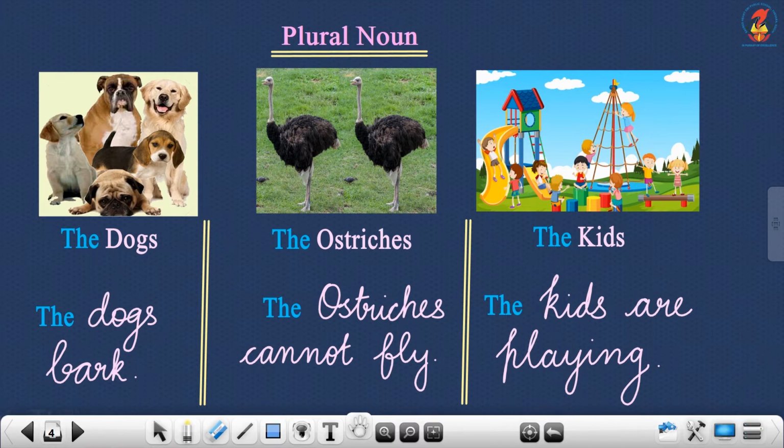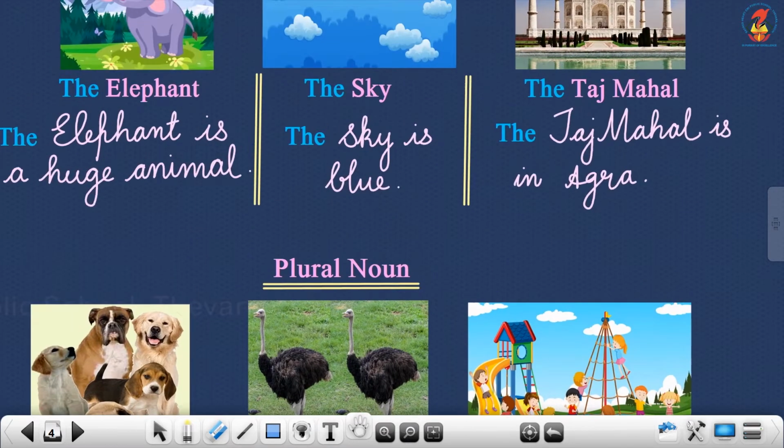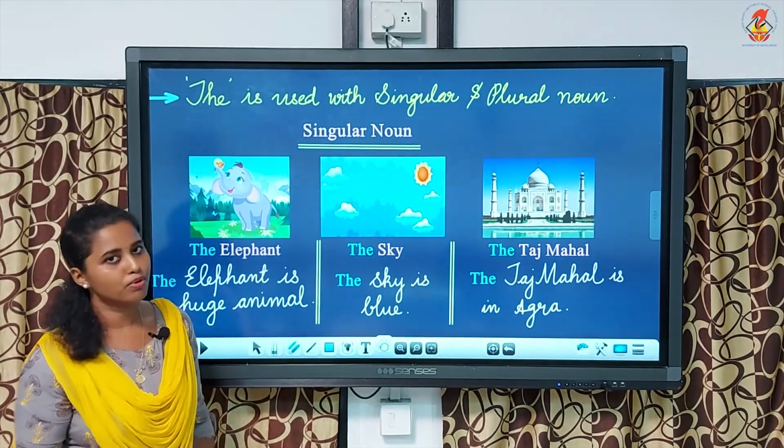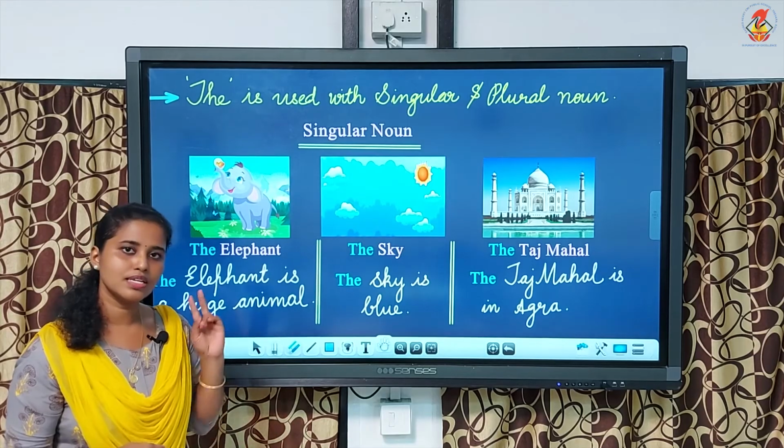Okay, the next one is ostriches. We are talking about a particular animal, ostriches. So we should write the article the before the noun ostriches. The ostriches cannot fly. Next, the kids. The kids are playing. What are the kids doing? The kids are playing. So as you can see here, we can use the article the before a singular noun as well as a plural noun. Okay children, that was the second rule.